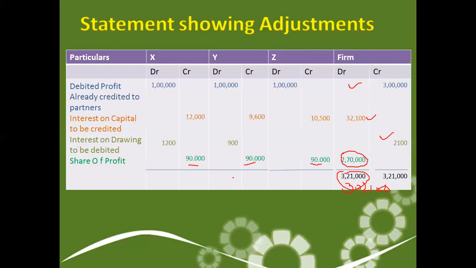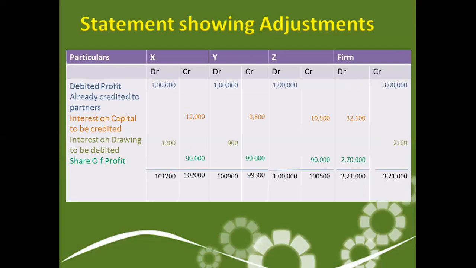After that, we'll take a total of every column. So let's see what the total is. The total of this column comes to 1,12,100. The total of this comes to 1,02,000. Again, the total of this column comes to 1,09,000 and 99,600, 1 lakh and 1,05,000, and these are the corrected values.